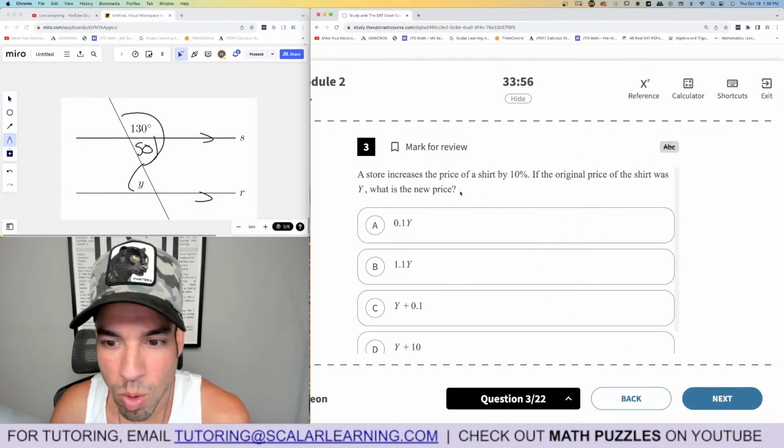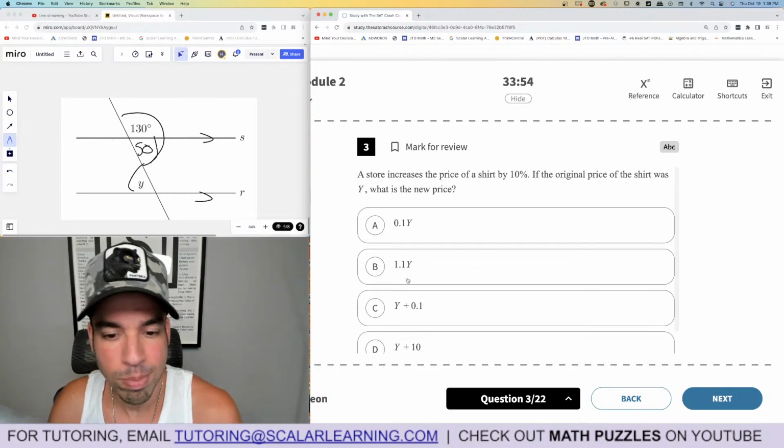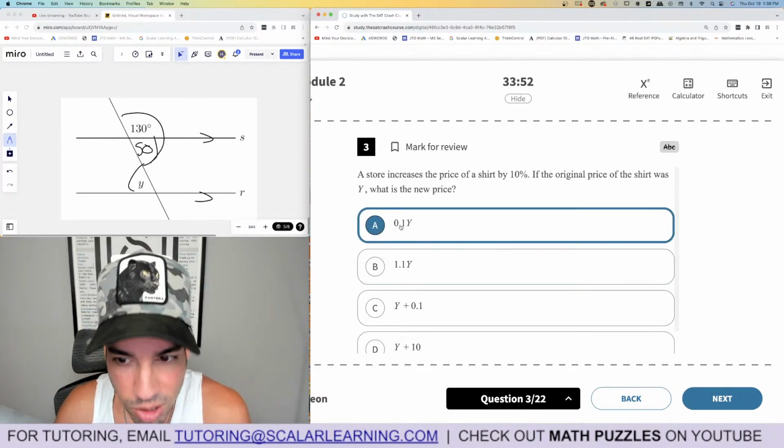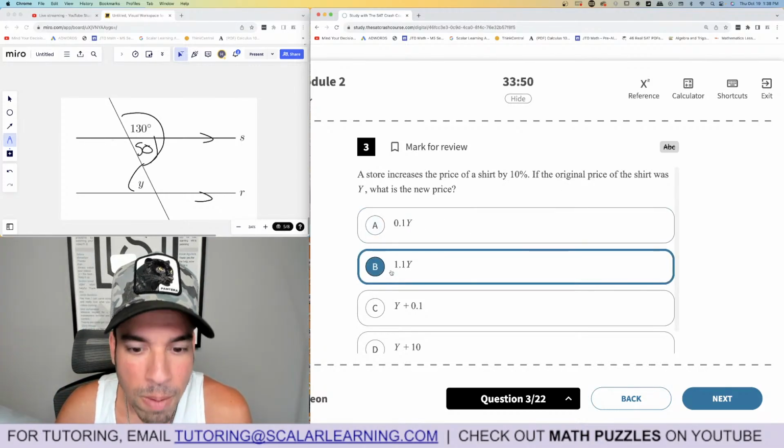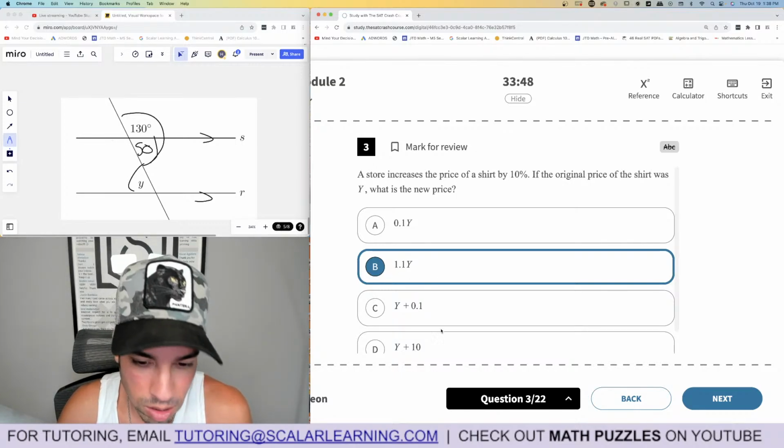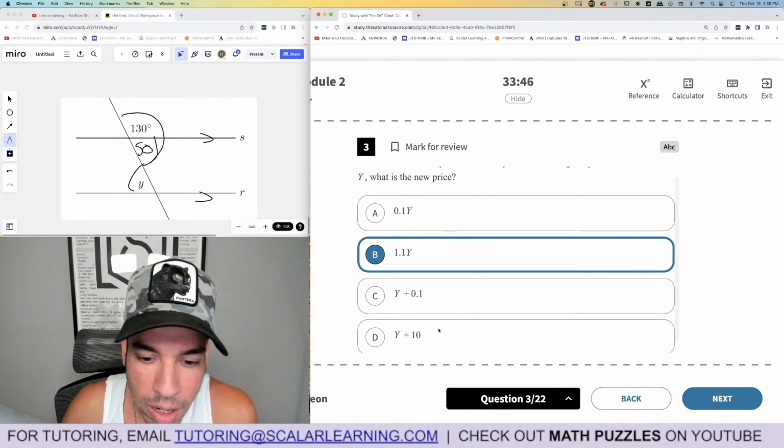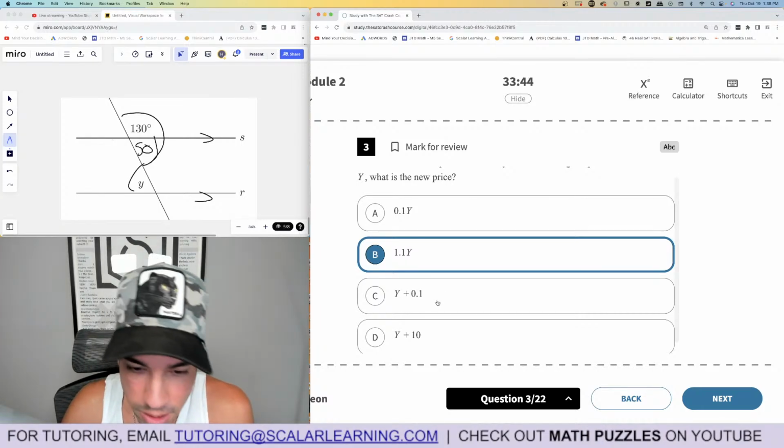A store increases the price of a shirt by 10%. The original price of the shirt was Y. What is it? Okay, so to increase by 10%, this would be taking 10% of it. Increase by 10% is 1.1 times Y, all right? The other way would be Y plus 0.1 Y, but they didn't have that option.